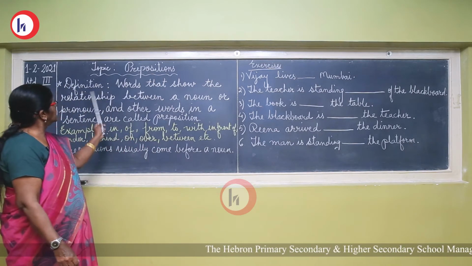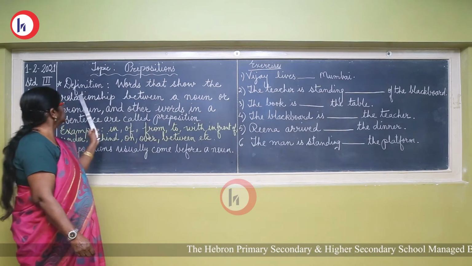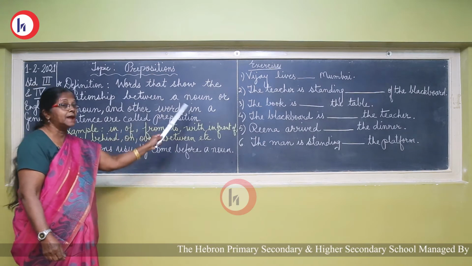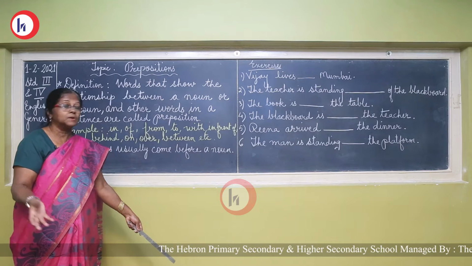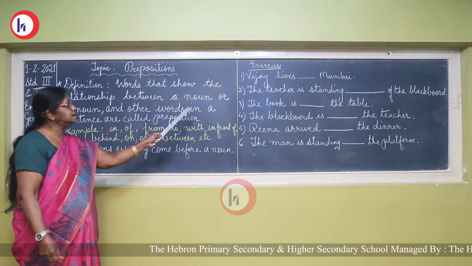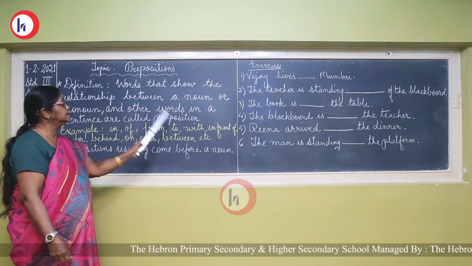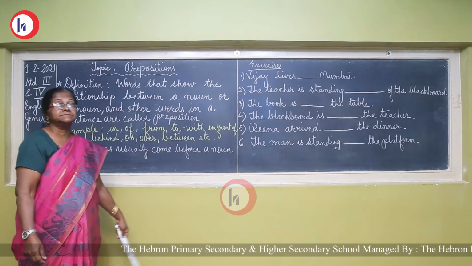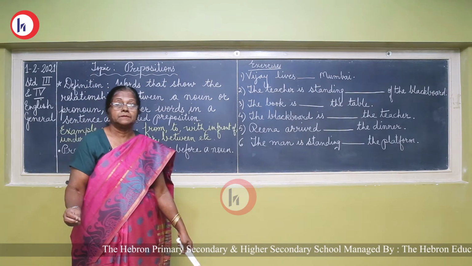Now you see, the definition says that words that show the relationship between a noun, a small word, maybe in, on or anything, that show the relation between a noun or pronoun and other words in a sentence are called prepositions.